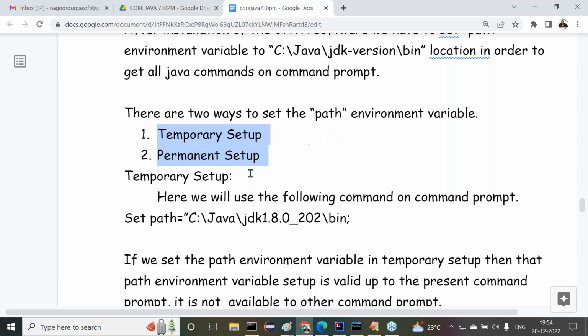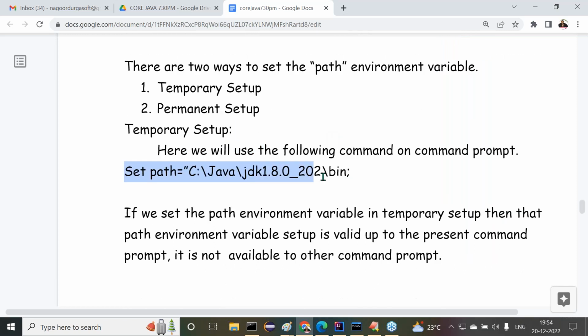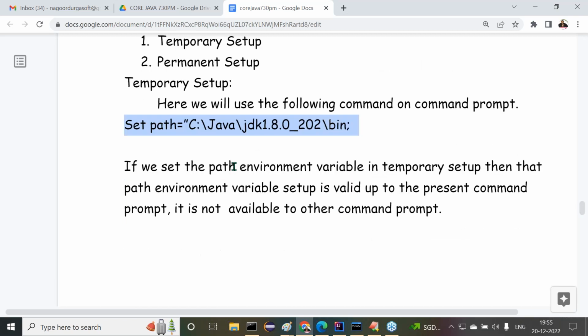In a temporary setup, what we have to do? We use this command in the command prompt. Of course, I'm setting the Java 1.8 version to the path. set path=C:/Java/JDK1.8.0_202/bin. What is the problem with this temporary setup? If we set the path environment variable in a temporary setup, then it is valid only up to the present command prompt. It is not available to other command prompts.